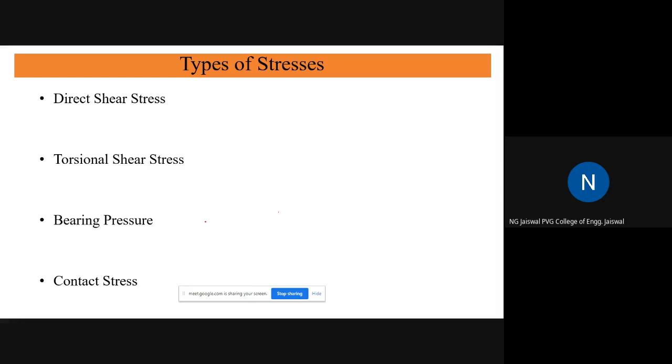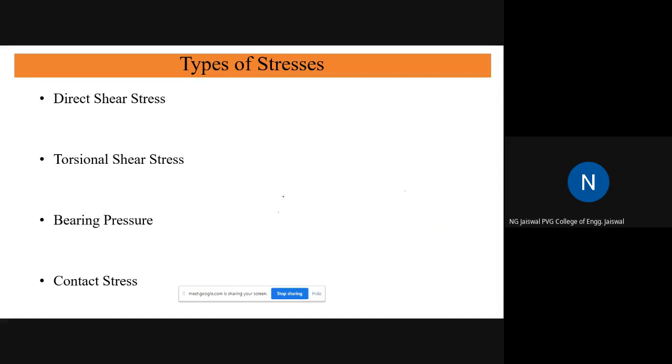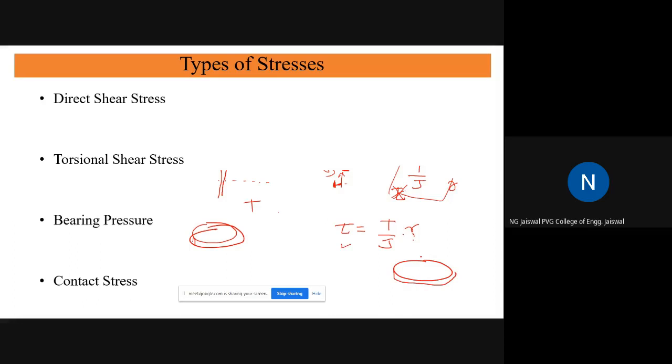Let us say, just think that there is one disc, and think of another disc, two discs. Place one over the other, two discs.